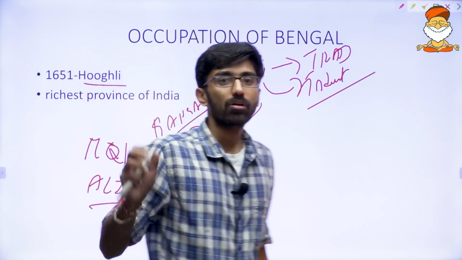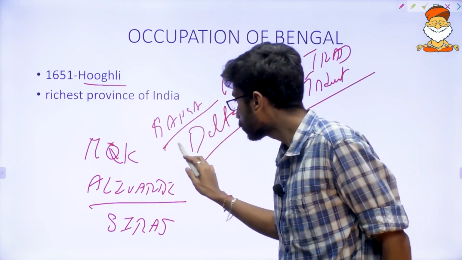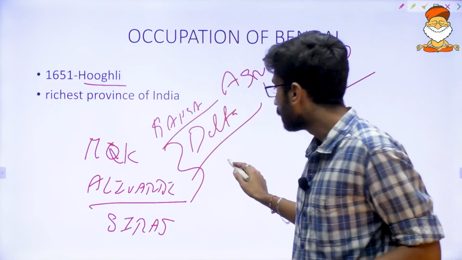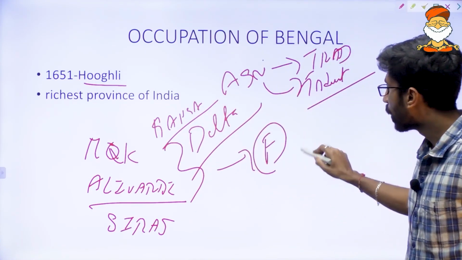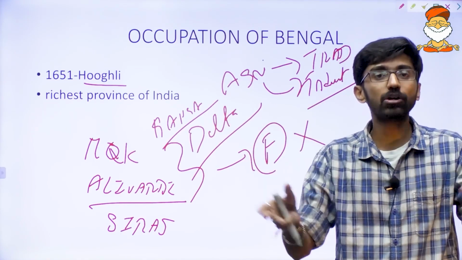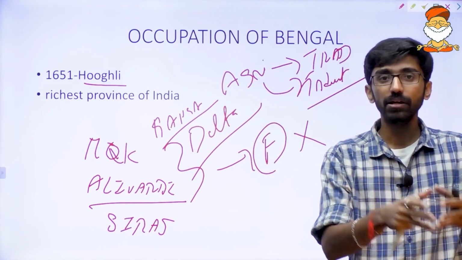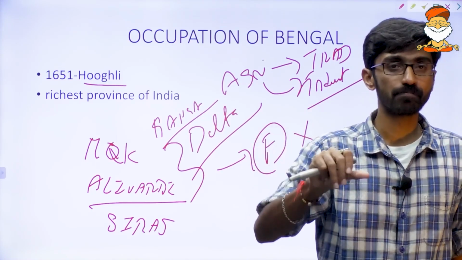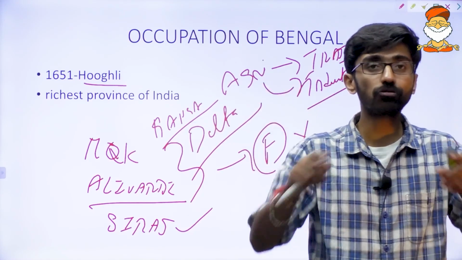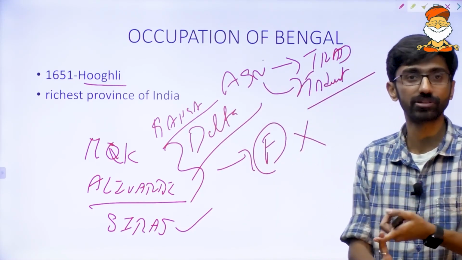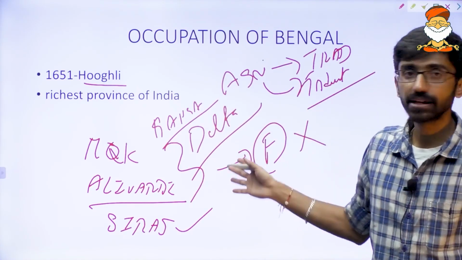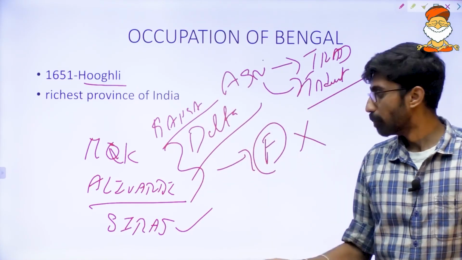We know that one. Now what you have to understand here is that Murshid Quli Khan and Alivardi Khan were quite powerful. They never let these foreigners violate the rules and regulations of the land. They always made the foreigners submit to the law of the land. Siraj-ud-Dawla also wanted to make these foreigners follow the rules of Bengal. But when foreigners started violating Bengal rules and regulations, conflict happened between Siraj-ud-Dawla and the Britishers.